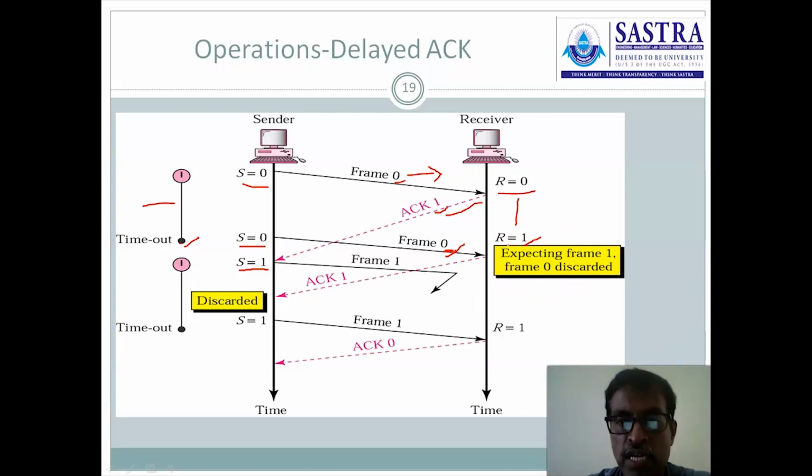Once the frame is discarded at receiver, what is the assumption made by the receiver? The previous acknowledgement may be lost, so that it reissues the previous acknowledgement. So acknowledgement 1 is again transmitted. Previous acknowledgement is not lost here, it reached late, so that it is accepted. First acknowledgement is accepted, next acknowledgement is a duplicate acknowledgement, so that the duplicate acknowledgement is simply discarded and it transmits the next frame. Frame 1 is transmitted, expected frame is 1, so that receiver is accepting this frame and sends the acknowledgement and so on.